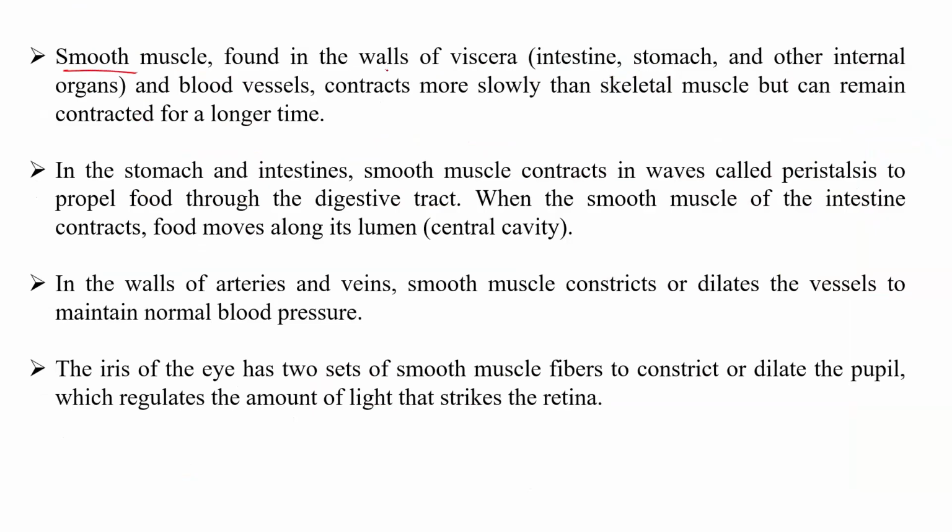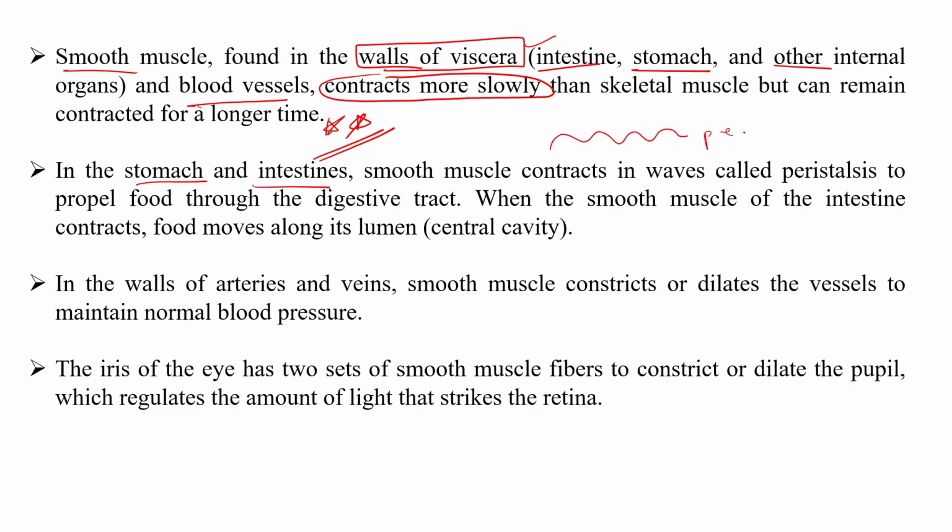Smooth muscles are found in the walls of viscera and therefore they are also known as visceral muscles. So viscera are the internal organs like the intestine, stomach and other internal organs. And they are also present in the blood vessels. They contract more slowly, so their contraction is comparatively slow as compared to the skeletal muscles. But the point here is they can remain contracted for a longer time as compared to the skeletal muscles. So what are the functions of these smooth muscles which are present in various organs? In the stomach and intestine, smooth muscles contract in a wave-like pattern, which is known as peristalsis.